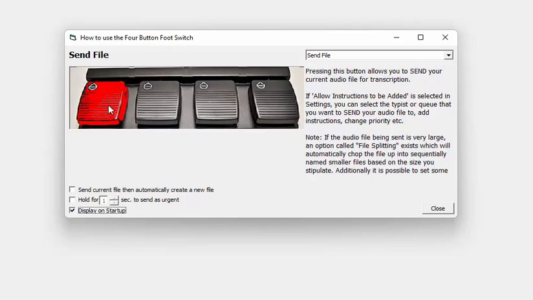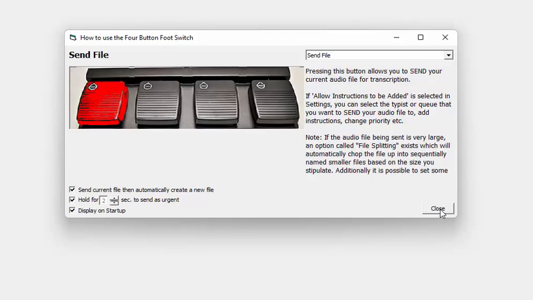And then finally, in this button, we have send file. We can also use the option to send current file, then automatically create a new file and start recording. And there's also an option here, so I can say hold the button for 1 second, or we'll say 2 seconds, to mark the file as urgent. And that notifies the transcriptionist that that file is stat and needs to be worked on immediately.